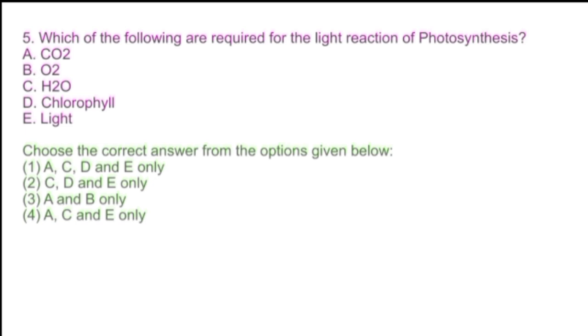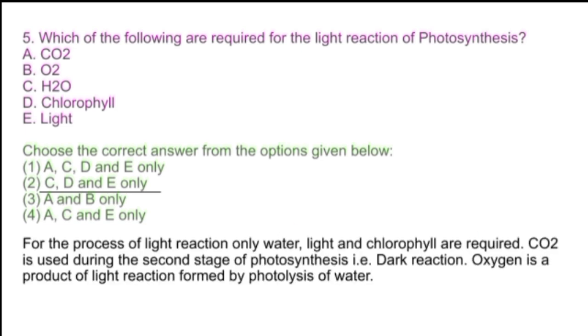Our next question is: which of the following are required for the light reaction of photosynthesis? The options are carbon dioxide, oxygen, water, chlorophyll and light. The correct option is C, D and E, that is water, chlorophyll and light. For the process of light reaction, only water, light and chlorophyll are required. Carbon dioxide is used during the second stage of photosynthesis, that is the dark reaction, and oxygen is the product of light reaction formed by photolysis of water.